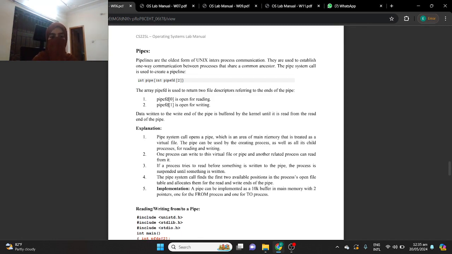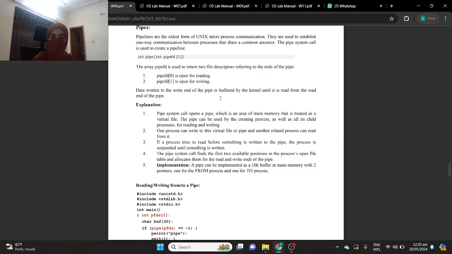Now, what is a pipe? A pipe is a method used in Unix and Unix-like operating systems to allow inter-process communication. It creates a unidirectional data channel that can be used by processes to send and receive information. Data written to the write end of the pipe can be read from the read end. Pipes are commonly used to connect the output of one process to the input of another, enabling them to work together.